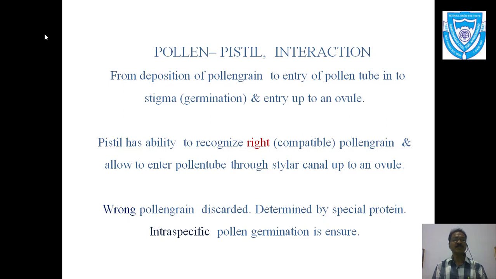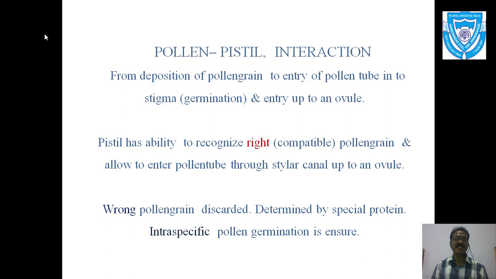That is the deposition of the pollen grain, and these pollen grains enter the stigma and the stylar canal, and form the pollen tube, which reaches up to the ovule. Of course, this is all about the fertilization process. So this whole process, from the deposition to the entry up to an ovule, is called the pollen-pistil interaction.